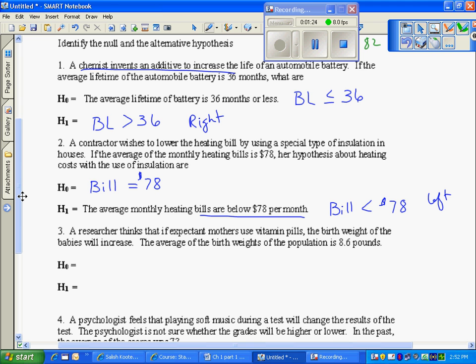Now when you read this, how can I tell where my alternative hypothesis is and where my null? My null is what is believed that's happening right now. The average is 78. It might be a little off of 78, but it's close to 78. The insulation was due to decrease the bill.